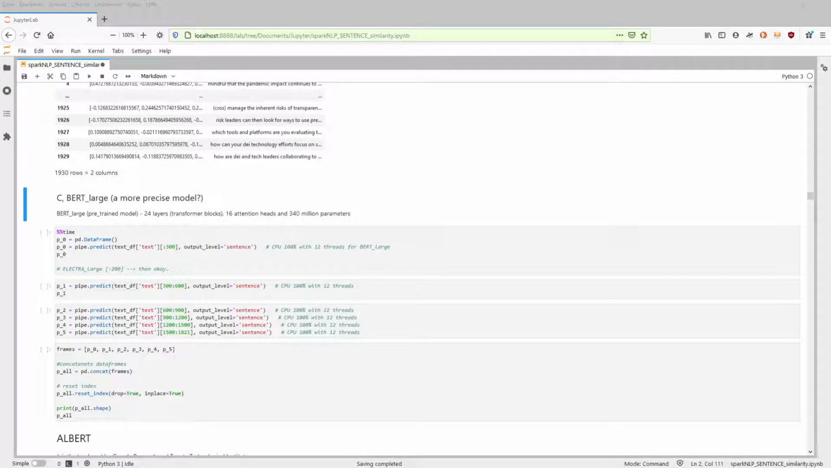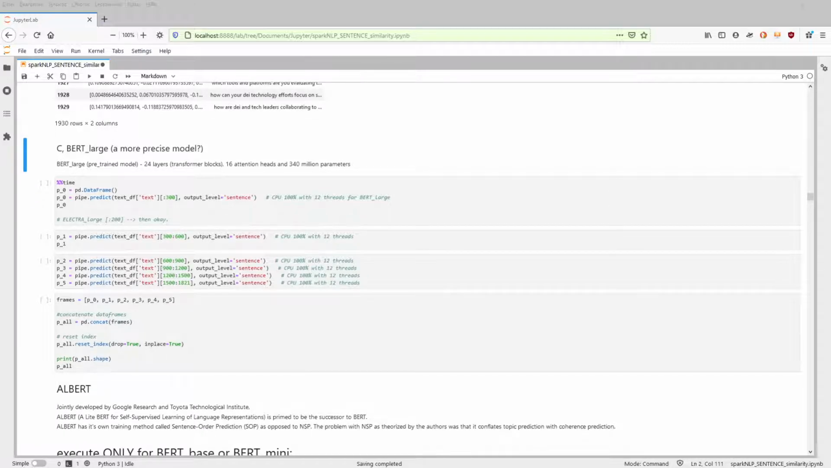Of course, you can apply BERT large even to your PC at home. 24 layers, 16 attention heads, and about 340 million parameters. Since it runs on Spark, my CPU with 6 cores, 12 threads, immediately runs at 100%, but it's going to take you quite some time to execute it. You have to calculate 5 to 10 minutes, depending on your CPU back home. Or if you have a GPU or a TPU, of course it will run much faster.